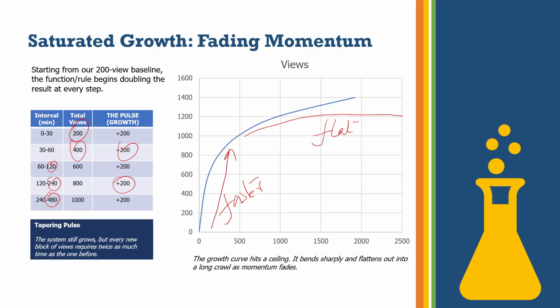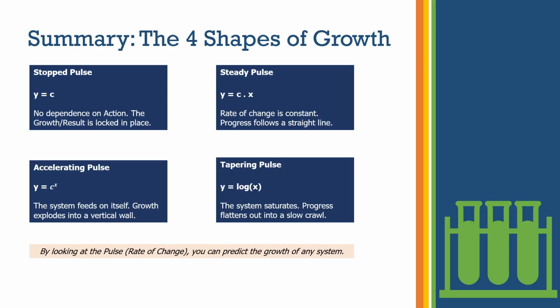So these are the four basic growths. To summarize, these are the four very basic shapes of growth. The stopped pulse, where the system is just not growing. No matter what action is taking place, the result is locked in place. It's always going to be the same. Then you have the steady pulse, where the rate of change is constant and the progress follows a straight line.